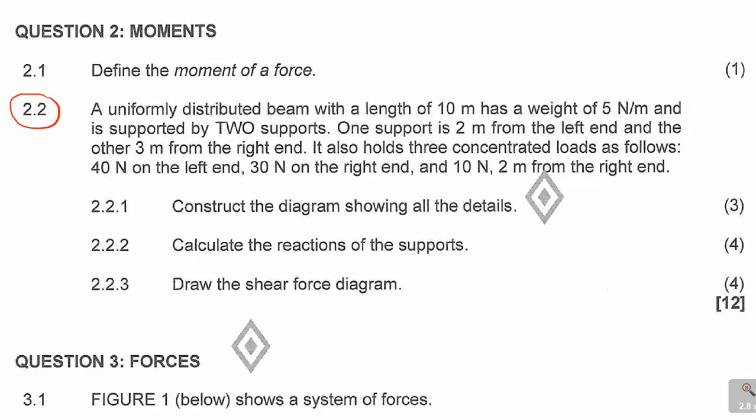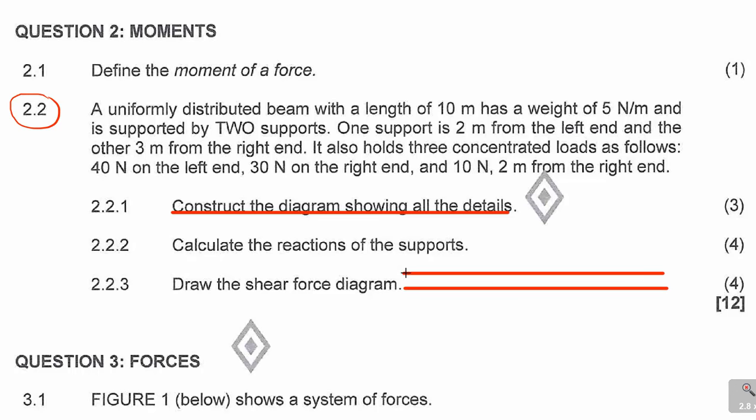2.2 was talking about a uniformly distributed beam with a length of 10 meters that has a weight of 5 newtons per meter and is supported by 2 supports. So this is a matter of you coming in to have a sketch. It says construct, so you construct the 10 meter beam. If you still remember, I do also hear quite a lot in N1.